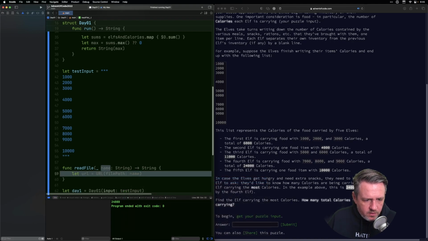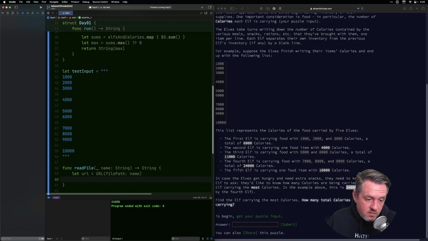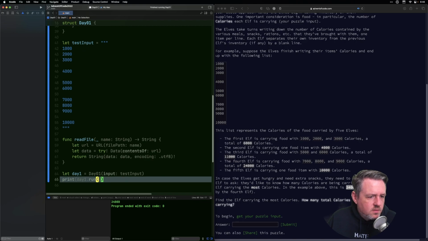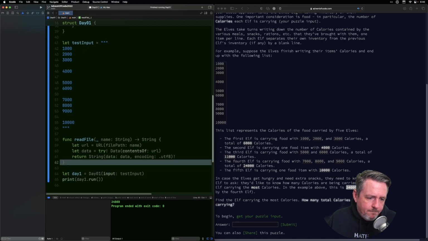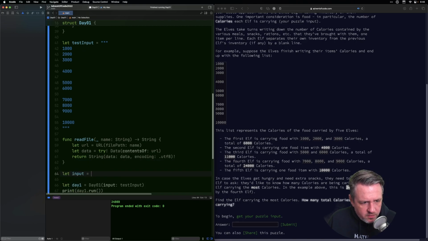I don't know if I need the path or not. Data will be try Data contentsOf URL, and then return String data encoding UTF-8, and then crash if that fails. Okay, so our input is going to be read file day1.txt.